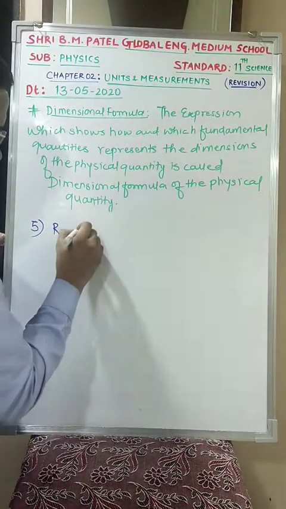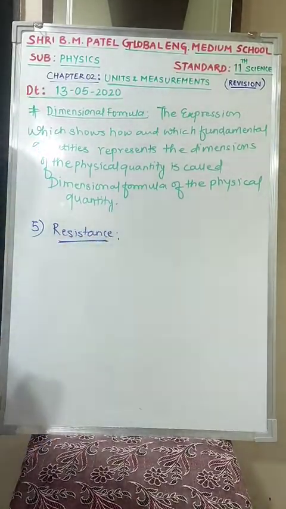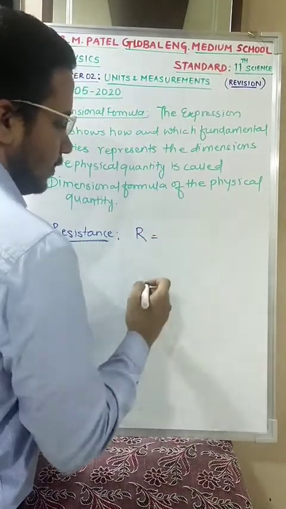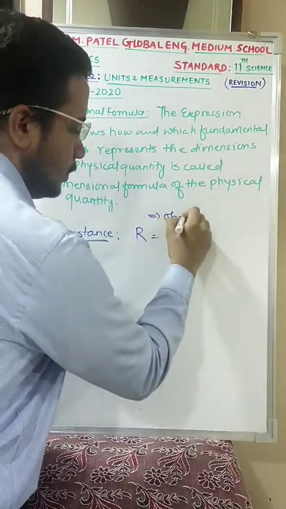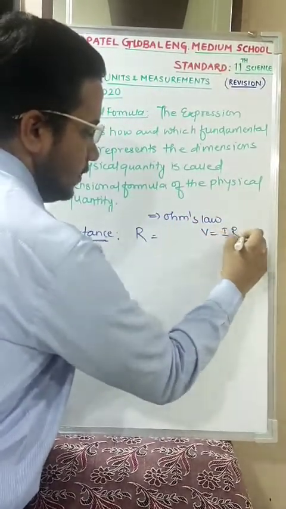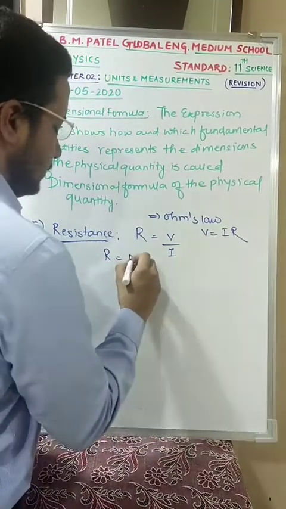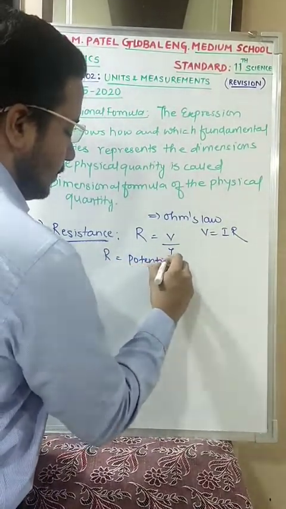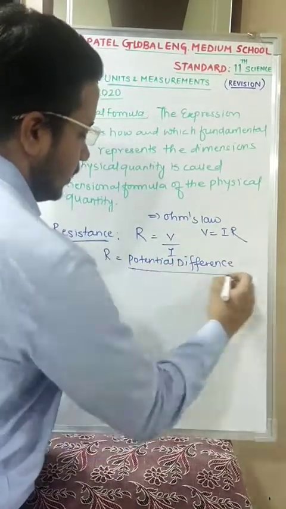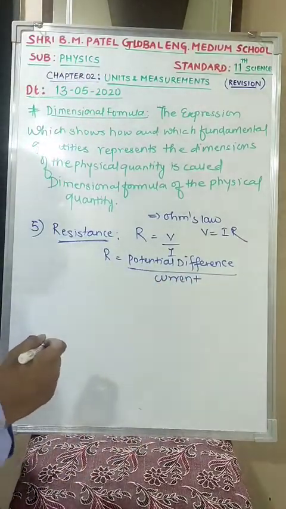The next quantity they have asked in the assignment is resistance. Resistance is nothing but the property of a material to resist the flow of current flowing through it. Resistance R, we can obtain from Ohm's law. What is Ohm's law? That we have already studied in standard 9. V is equal to IR. From this, R is equal to V upon I. So R is nothing but potential difference upon current.